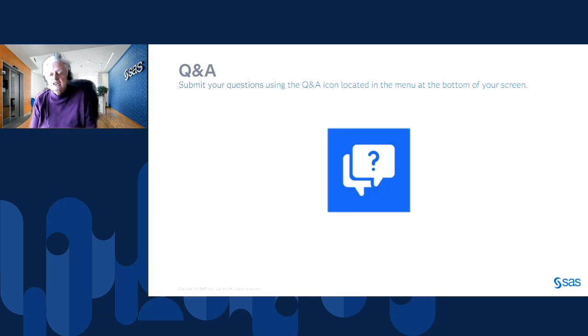User-defined formats don't necessarily round unless you put the round option, and that would go on a value statement. So if I have, or a picture statement, if I have something where I have decimals, then I would add the round option to say, I don't want to just truncate this. I want to actually round it.